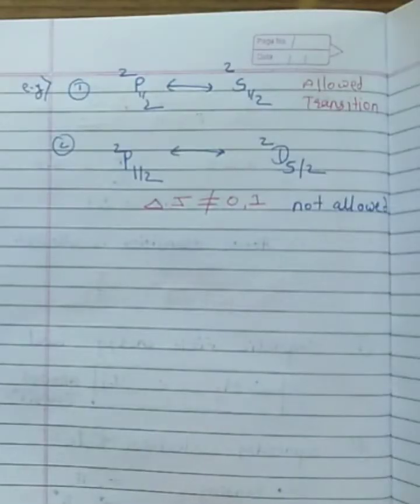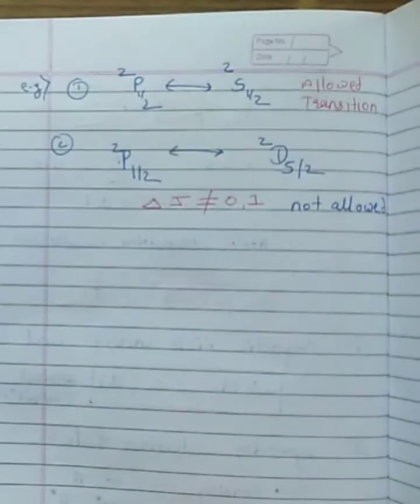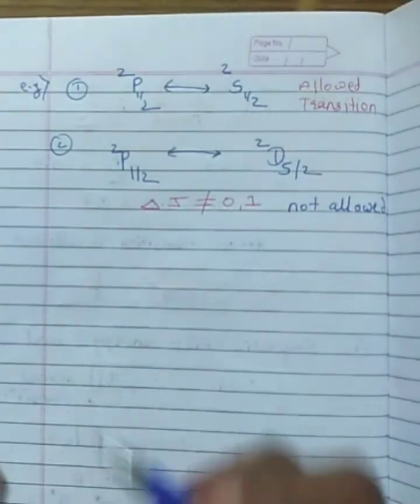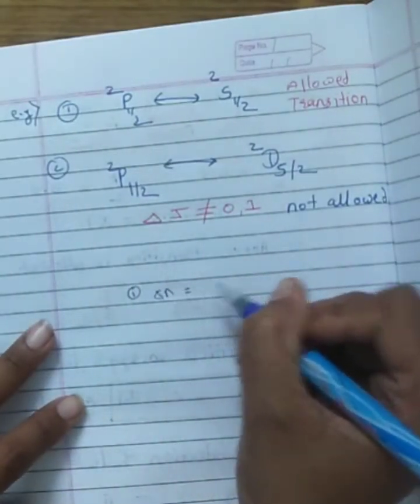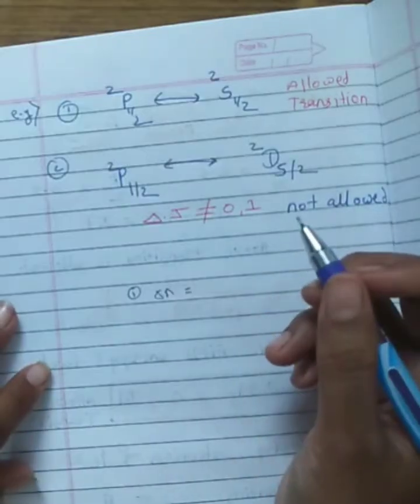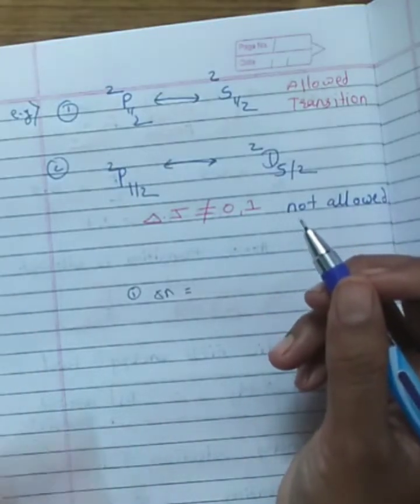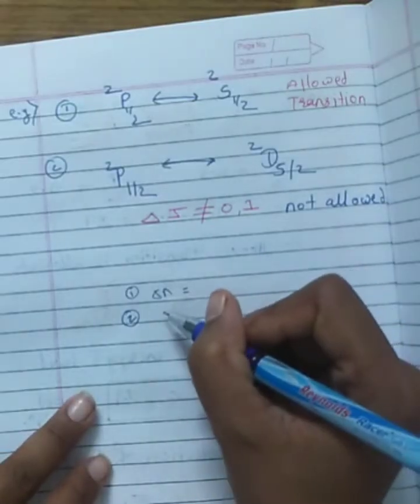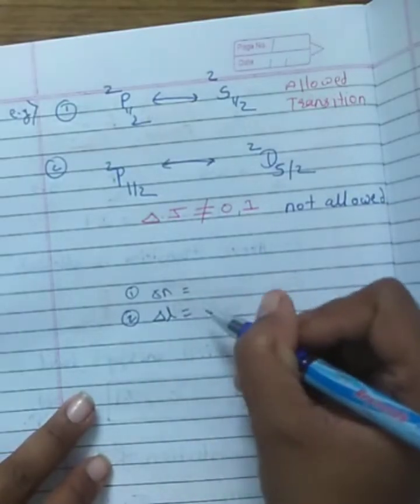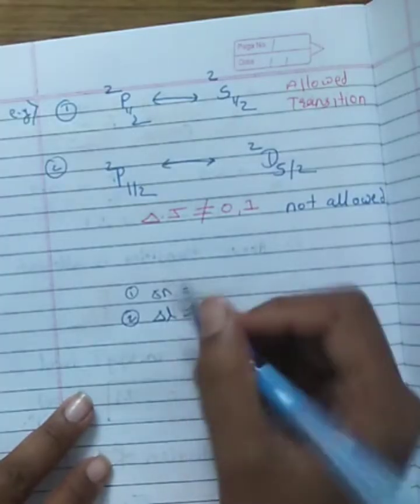So students, here we are considering a lot of rules to use in finding whether a transition is allowed or forbidden. For that purpose, we studied the different types of rules. First, we see delta n. In delta n, all transitions are allowed, meaning an electron can move from a lower energy state to a higher energy state. Second, we consider the Laporte selection rule. Laporte selection rule means what? Delta L. If it is plus minus 1, then it is allowed.